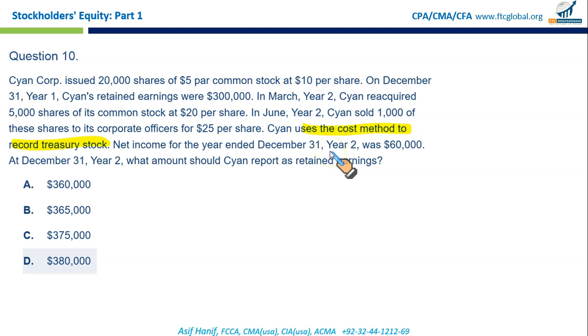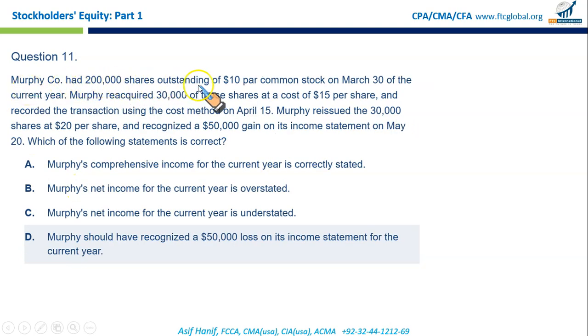So what we know is there has been a resale of treasury stock, and this resale price was higher than the original acquisition price. So that doesn't go to retained earnings, that goes to additional paid-in capital. Since none of the transactions affected retained earnings, retained earnings would only consist of the opening balance plus net income for the period, that is 300 plus 60, that is 360. A is the answer.